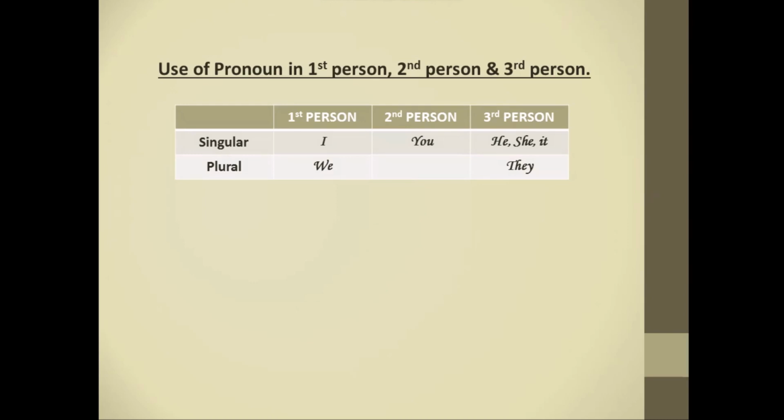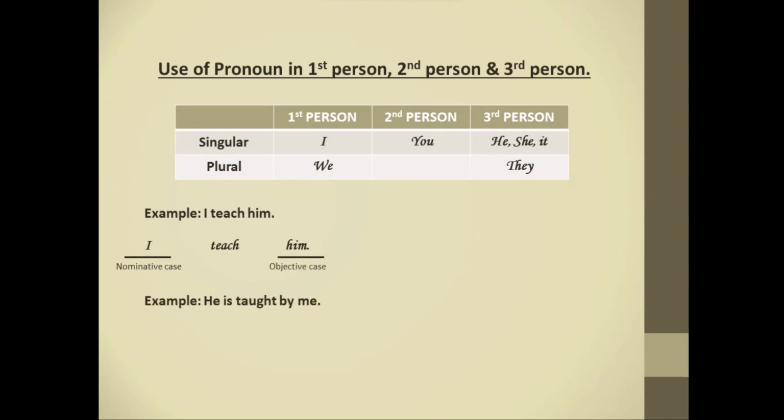Here let's take an example. I teach him. Here I is a nominative case and him is an objective case. Let's take one more example. He is taught by me. Here he is a nominative case and me is an objective case.